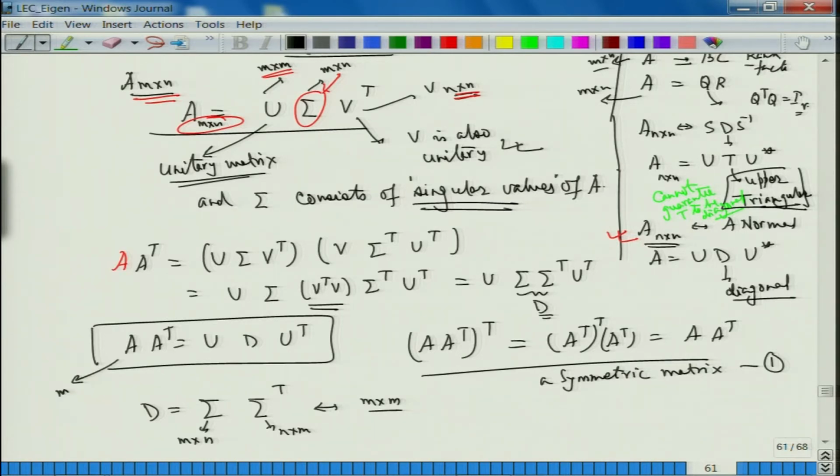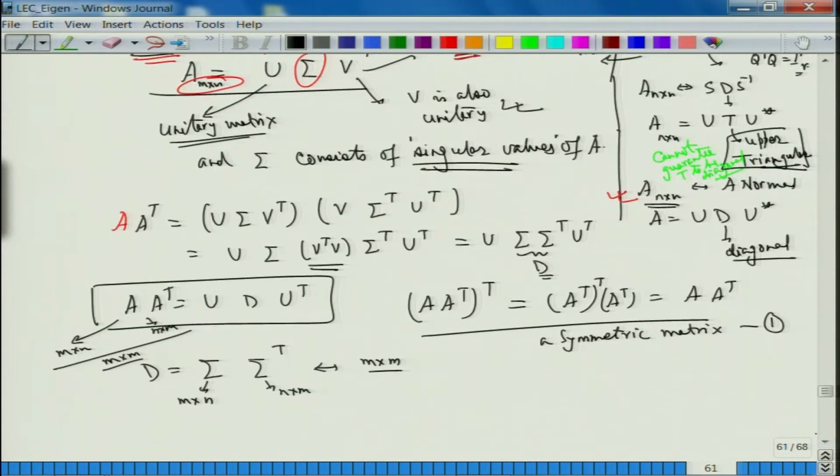A is also m cross n. This is n cross m. So, everything is m cross m. So, what we are doing here is that in some sense I have got this matrix which is a symmetric matrix. I already wrote it is a symmetric matrix, and then I am looking at the decomposition of A A transpose in terms of eigenvalues, eigenvectors. All right, that we have already done.